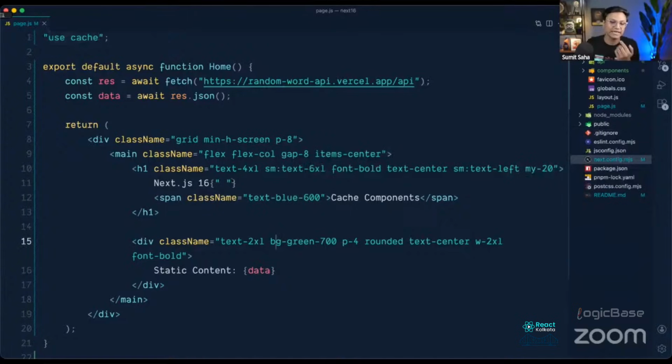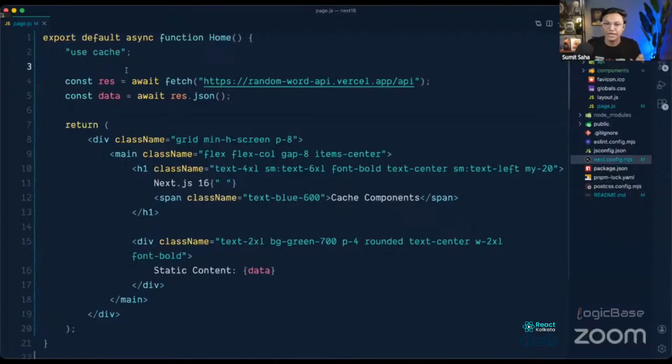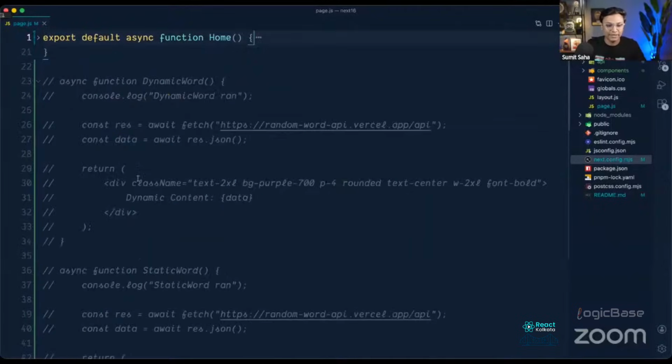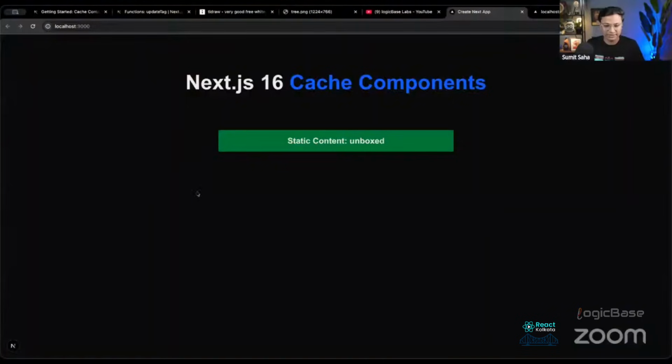You can understand that. And this use cache can be used at the file level, like at the top of the file, or we can put it inside the function as well, or in the component as well. So if I have multiple components in this file, which I will have later, in that case you can manually just pass this use cache to this component only. So if we do that, the output will be the same.